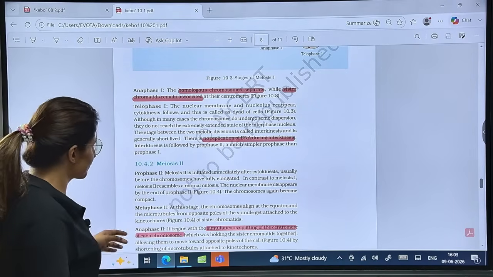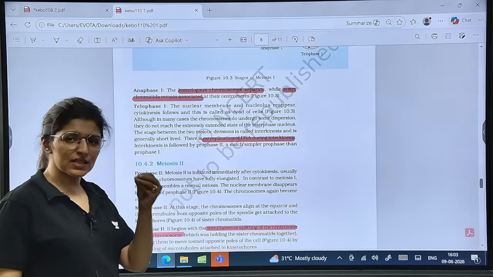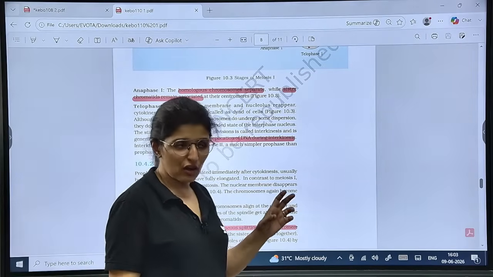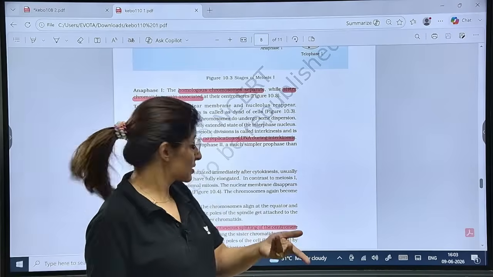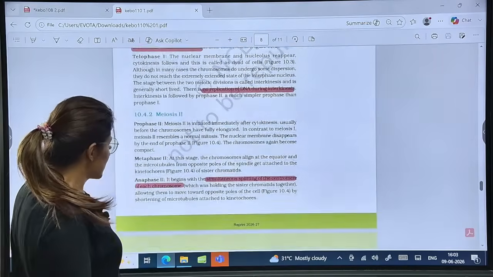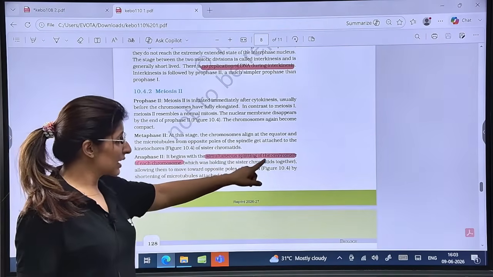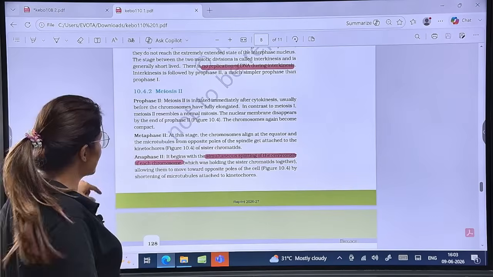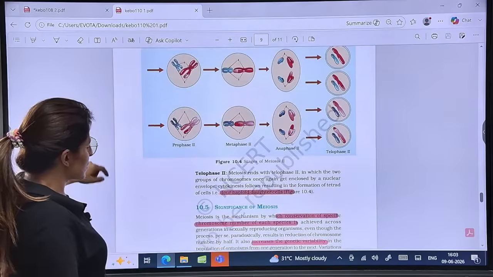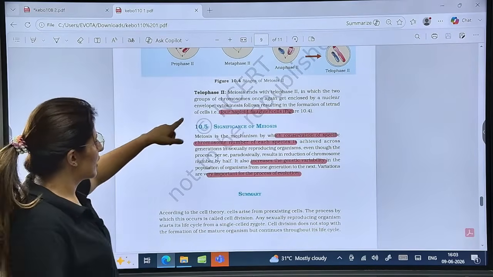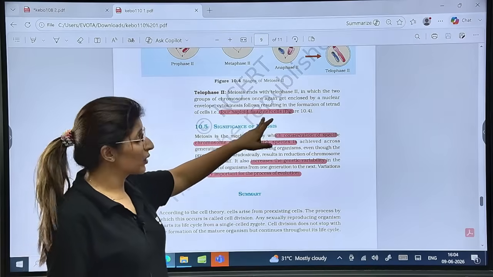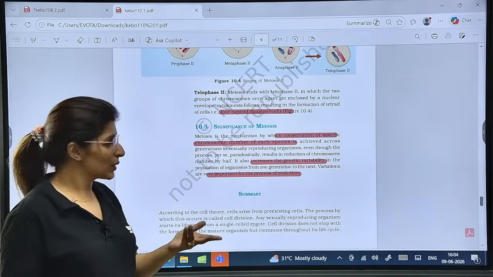Remember that. Now meiosis 2 is just like mitosis. So consider that each daughter cell of meiosis 1 is undergoing mitosis. Same to same. See, in anaphase 2, there is simultaneous splitting of the centromere. This is similar to anaphase of mitosis. Everything. Is that clear? So guys, this was meiosis 2. At the end of telophase, we have 4 daughter cells formed. That is always the case.